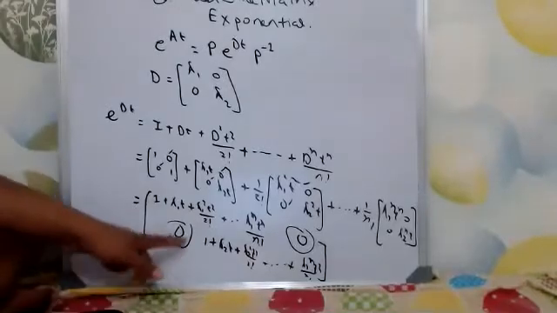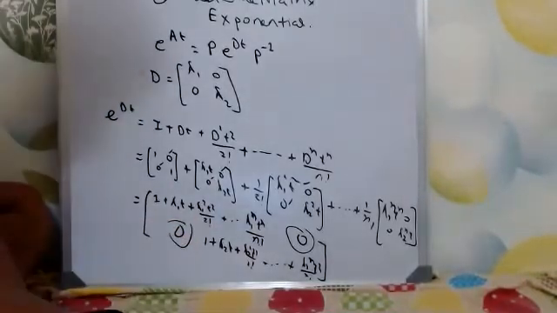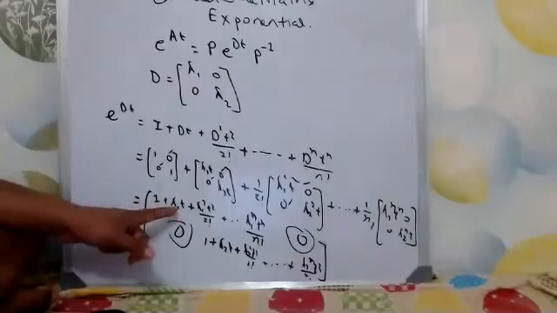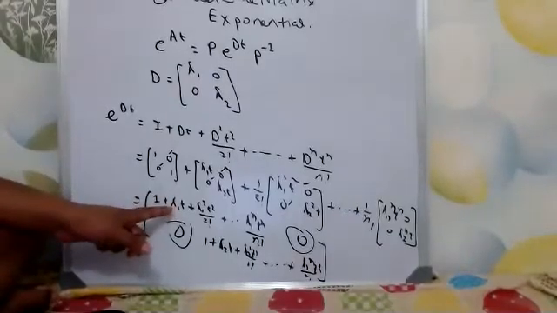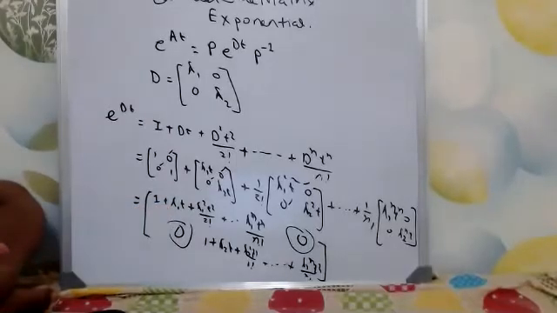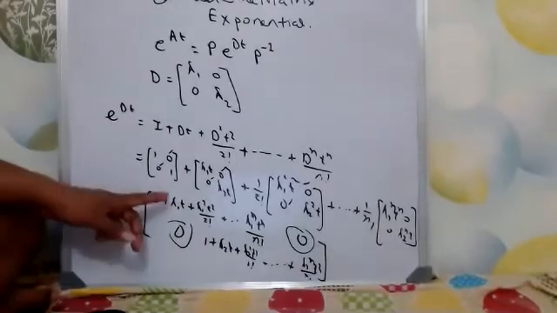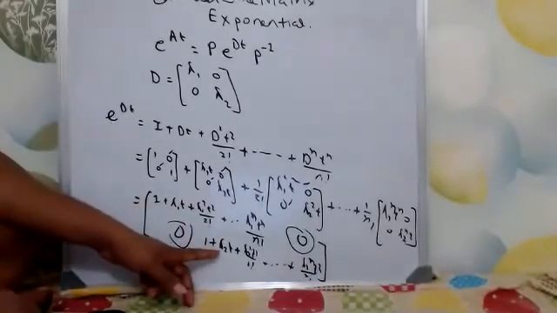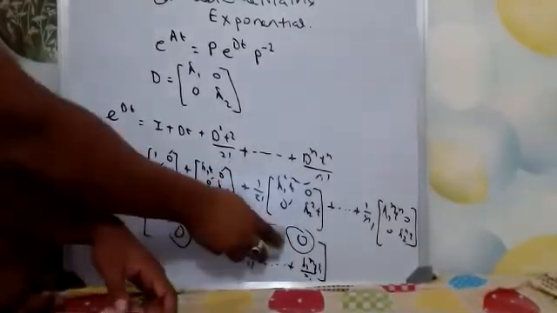Now what can I write in place of this? The equation looks very familiar, right? It is almost like the Taylor expansion of e to the power At, but instead of A, here is lambda 1, and here it is lambda 2. Otherwise everything is the same. It is just the scalar form of the Taylor expansion.